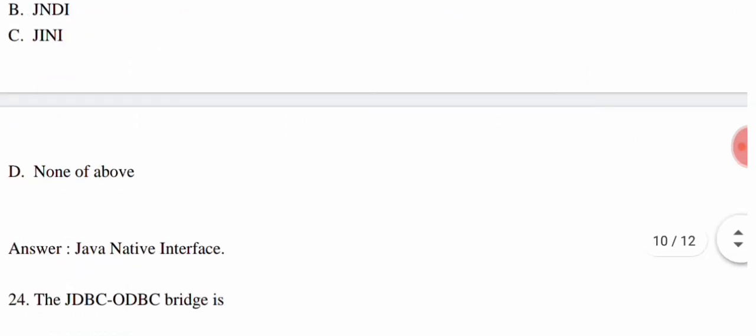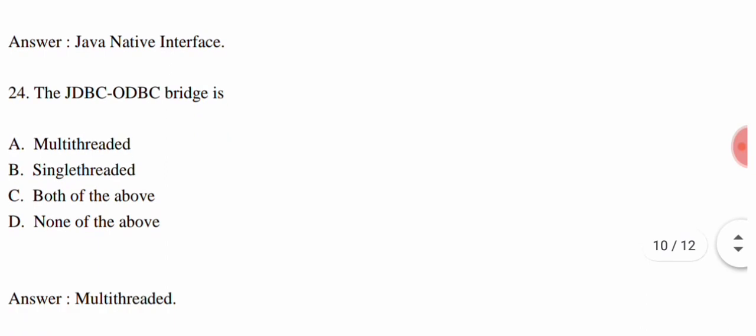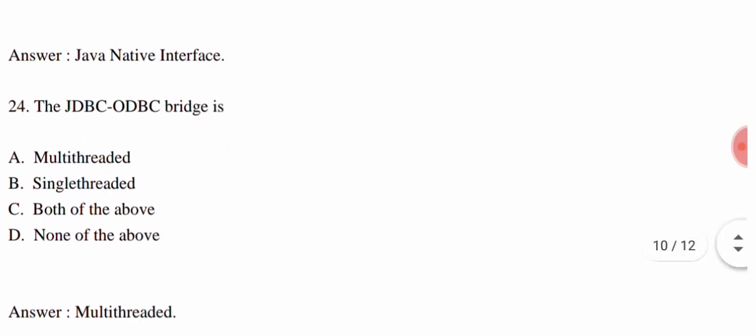Now we come to the next question. The JDBC-ODBC bridge is, so here the correct answer is option A, that is multi-threaded. Okay, so option A is your correct answer for this question.